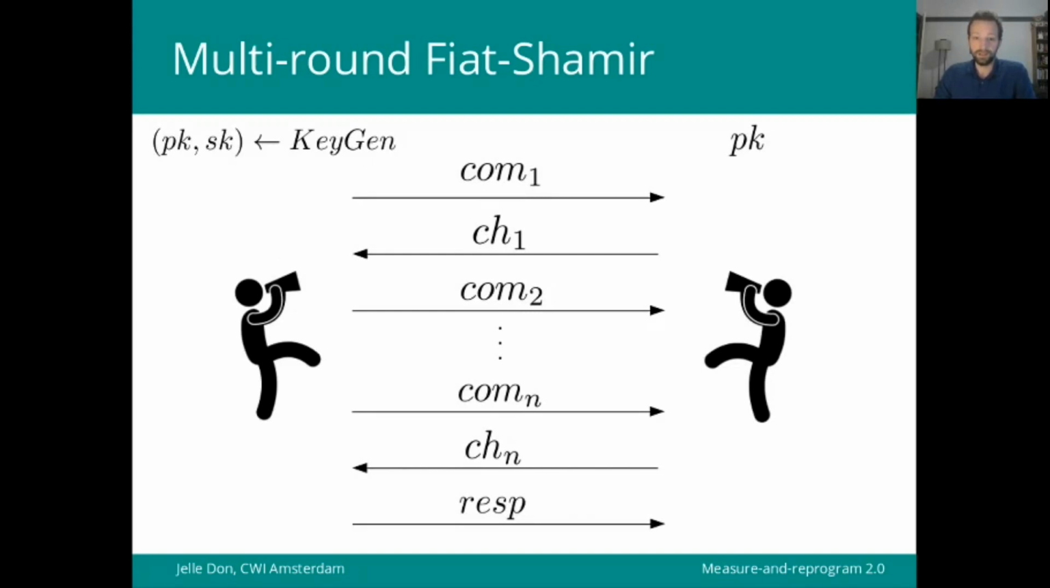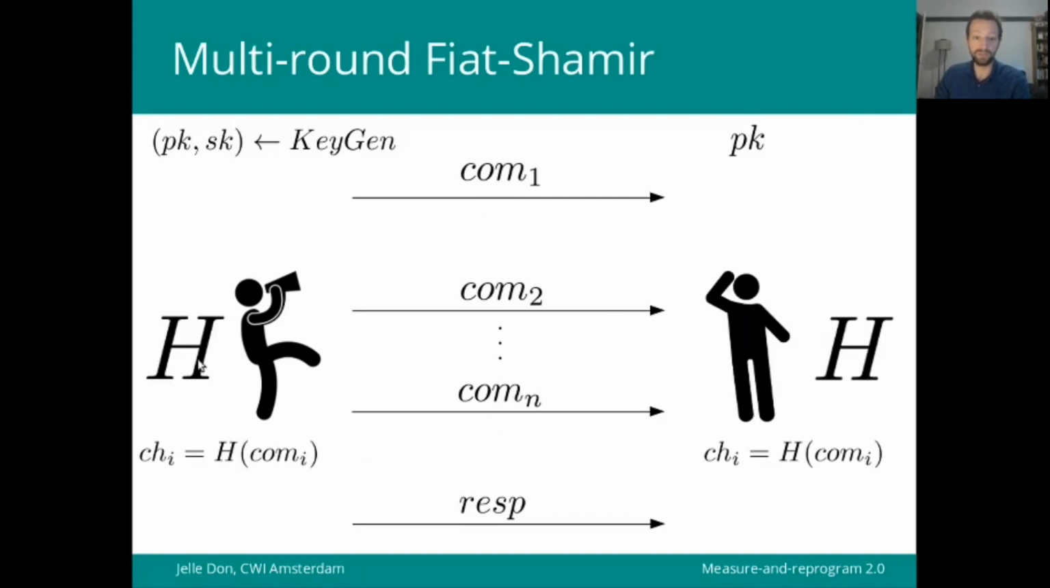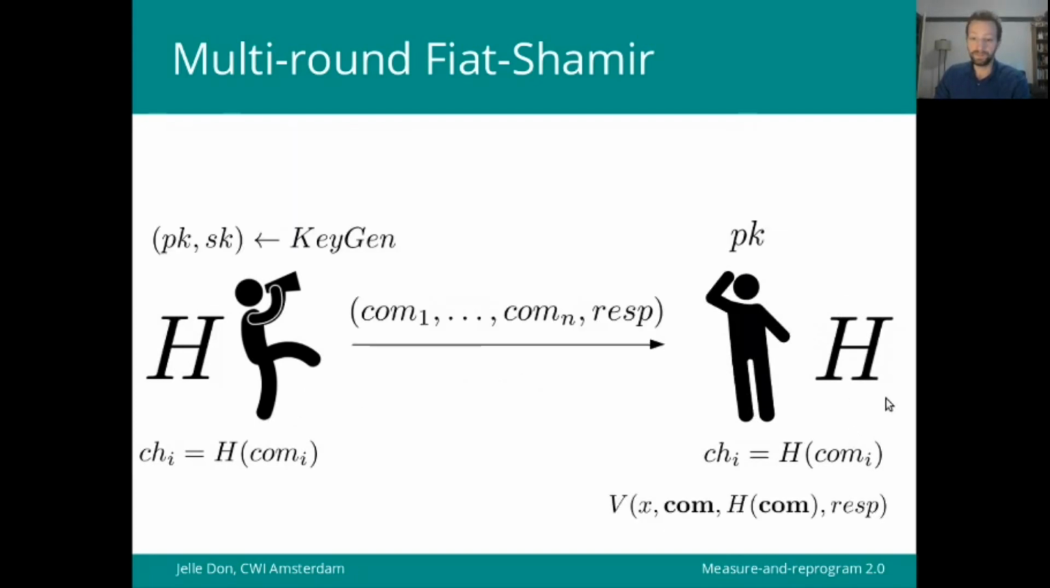And just as before, all these uniformly random challenges can be replaced by outputs of some public hash function, which the verifier can compute on its own, so that the prover only needs to send the n different commitments and a final response. And that's enough for the verifier to check the verification predicate.